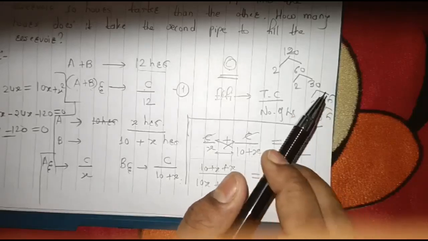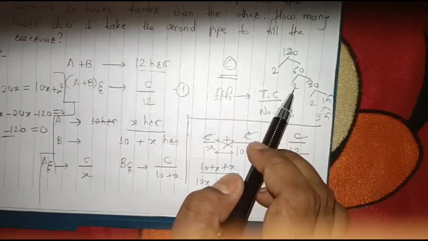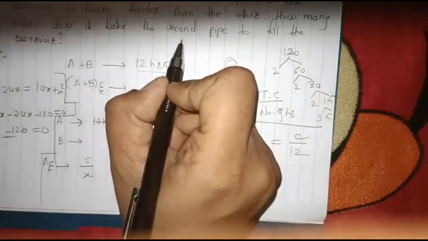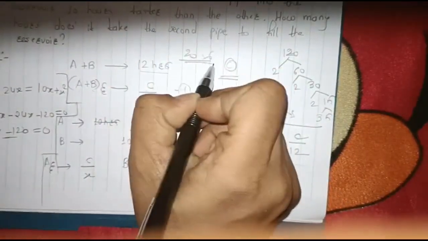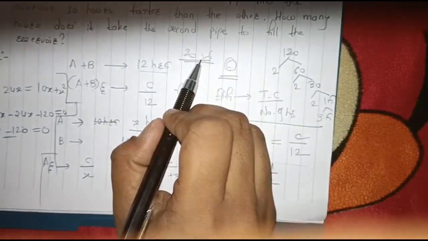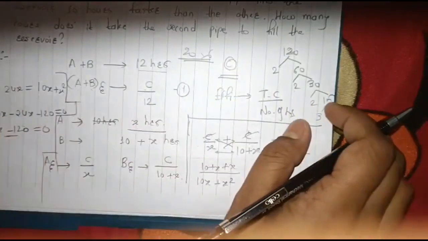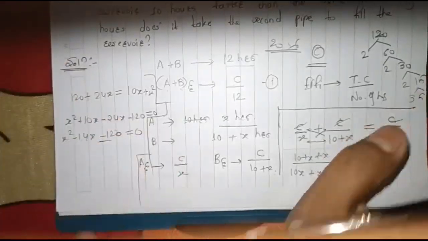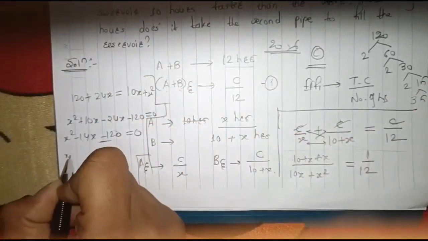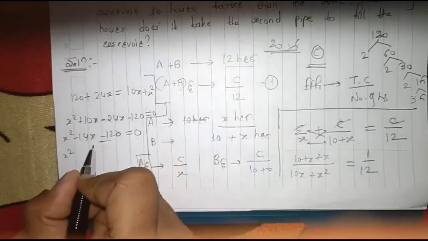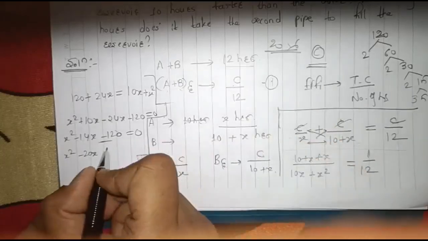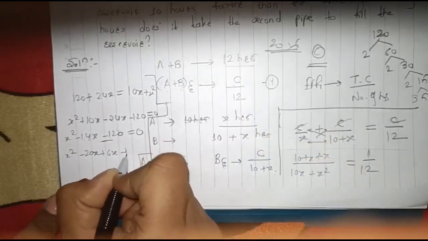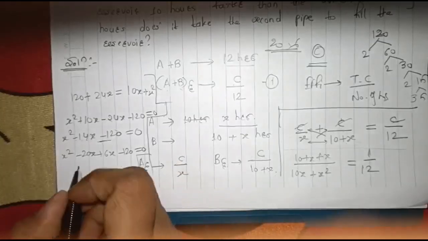Just consider these two numbers: 5 into 2 into 2, which is 20, into 6, which is 120, right? Now if we subtract this, we will get minus 14. So we have got our two numbers. So this is now x square, and if we need minus 14, so minus 20x plus 6x minus 120 is equal to 0.